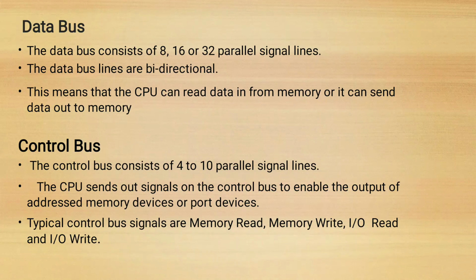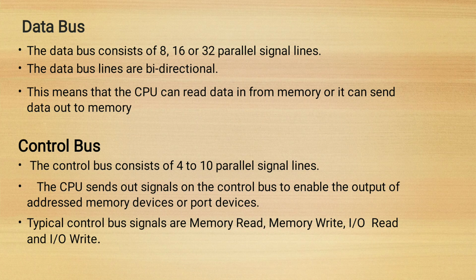Data bus. The data bus consists of 8, 16 or 32 parallel signal lines. In the 8085 microprocessor, the data bus consists of 8 parallel signal lines. The data bus lines are bidirectional. That means the CPU can read data in from memory or it can send data out to memory.